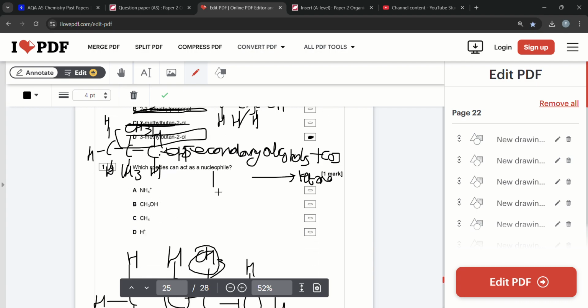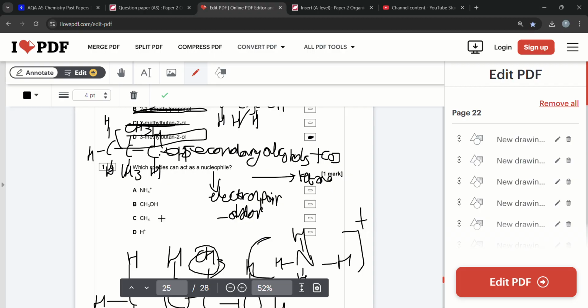Which species can act as a nucleophile? Nucleophile definition: electron pair donor. That's all you really need to know. So in this case, NH4+ is just an ammonium ion. It's got no lone pairs of electrons, and it's in square brackets with a positive charge. Same with CH4. Carbon can only have four bonds, so that's it. And H+ is just an H+. So the answer must be B.